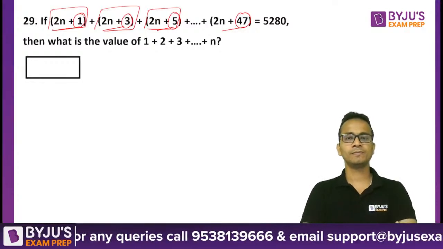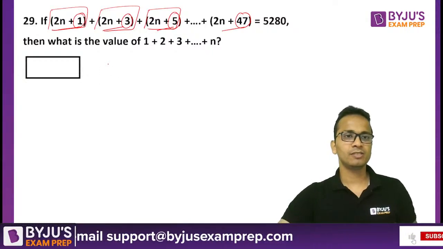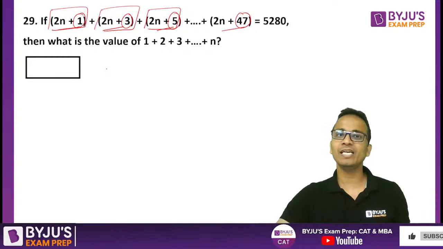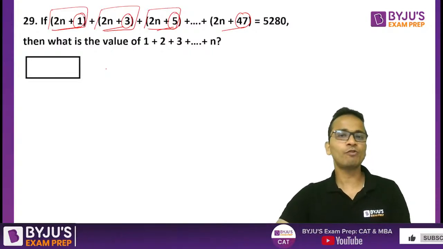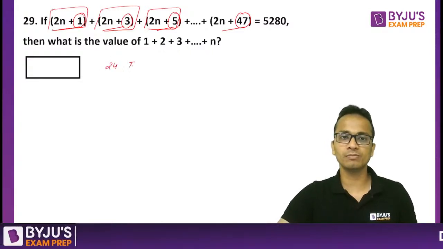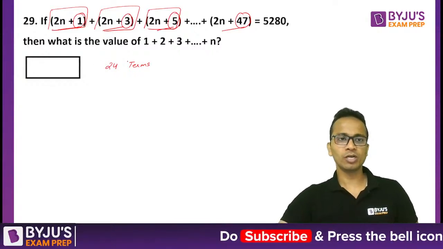Anyone? So these are odd numbers, so we have to check the odd numbers from 1 to 47. Basically, 47 plus 1 divided by 2, that is 24 terms.